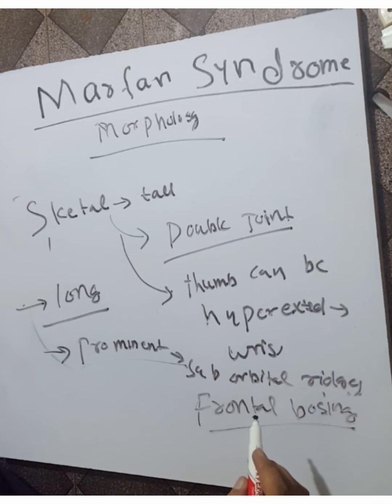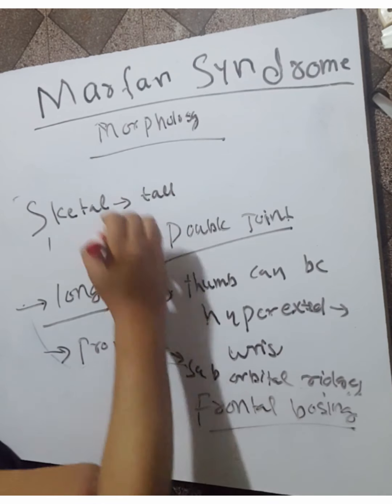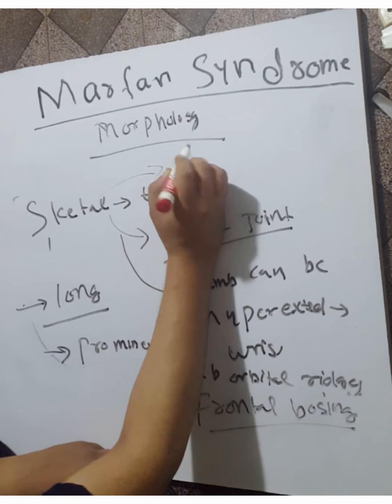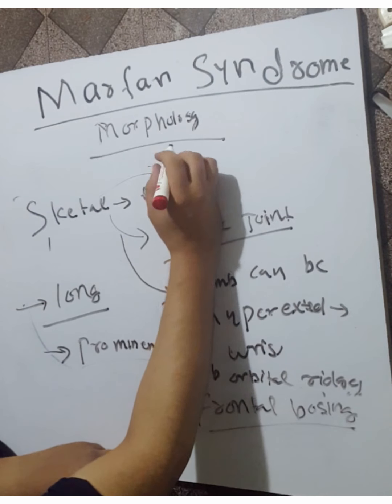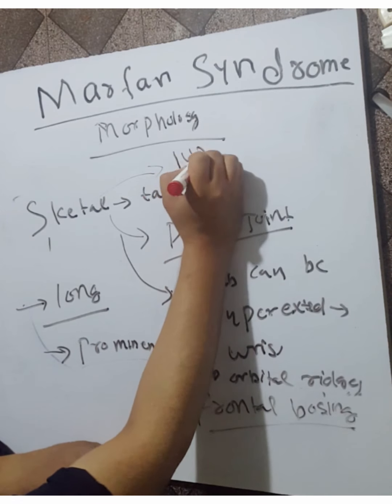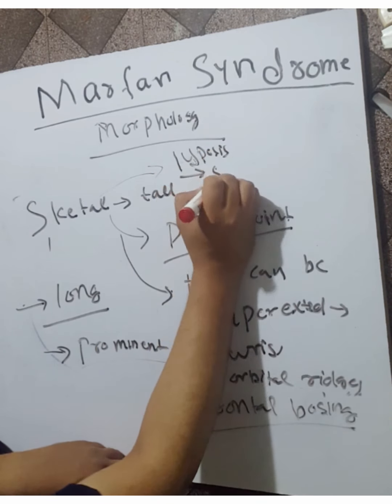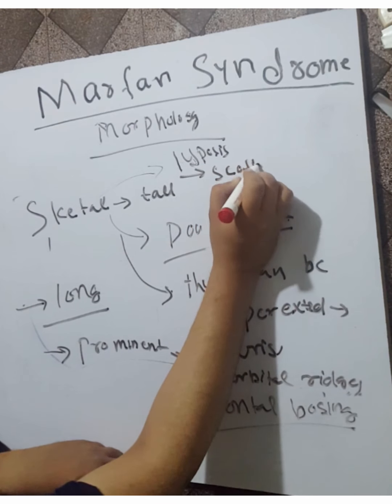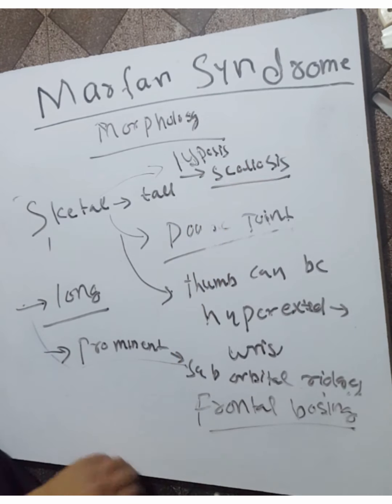Kyphosis and scoliosis may also occur in patients with Marfan syndrome.